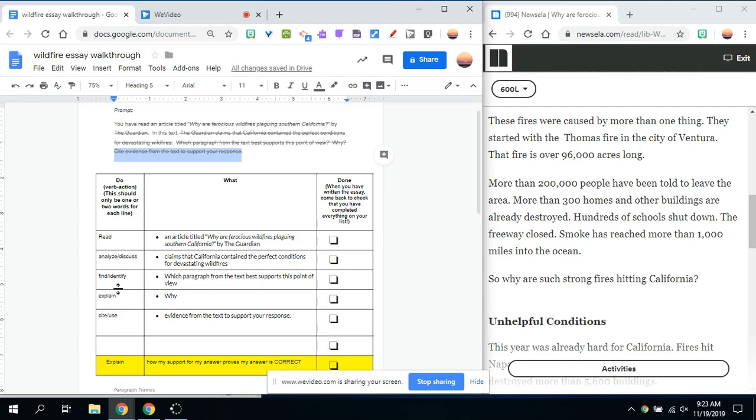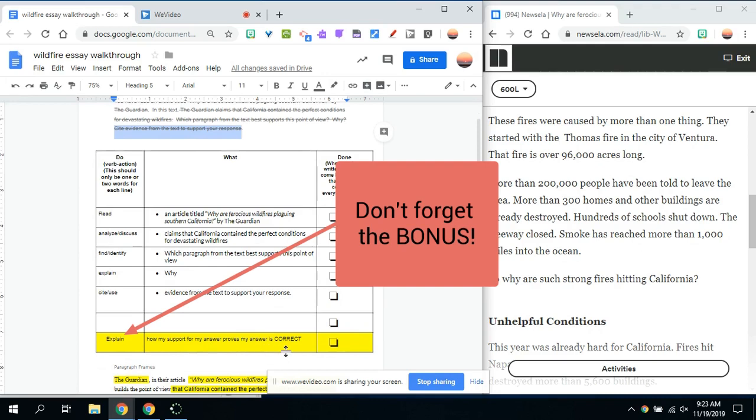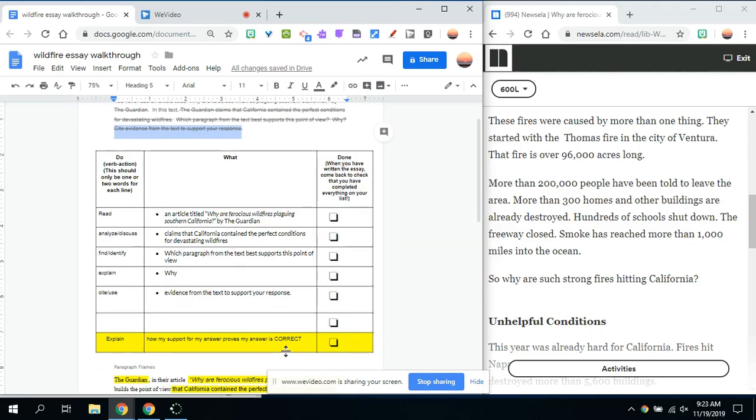I have to find and identify which paragraph from the text best supports this point of view. I have to explain why, and then I have to cite or use evidence from the text to support my response. Always, always, I have to make sure that in my response, I explain how my support for my answer proves that my answer is correct.